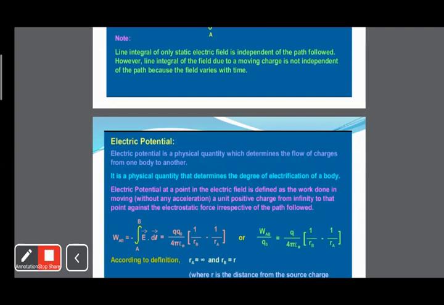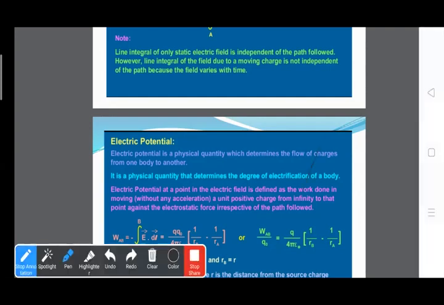Okay? So from the definition, electrostatic potential is a physical quantity which determines the flow of charge from one body to another body. Right?